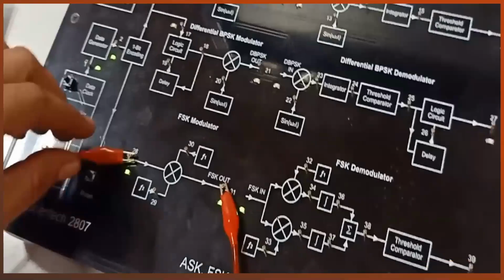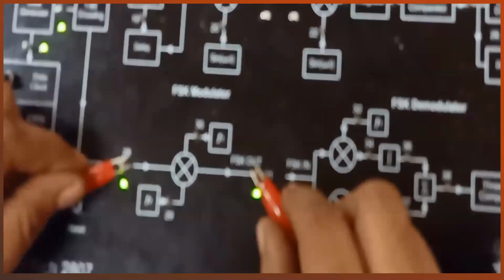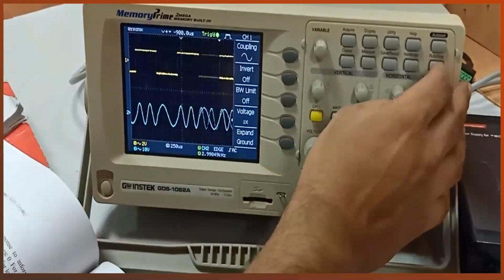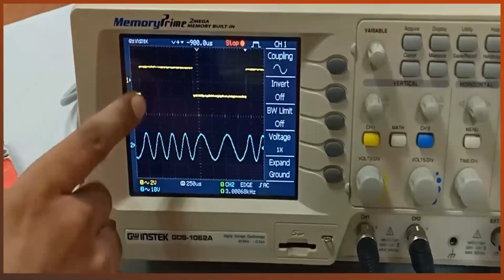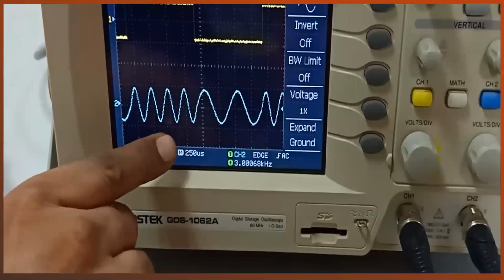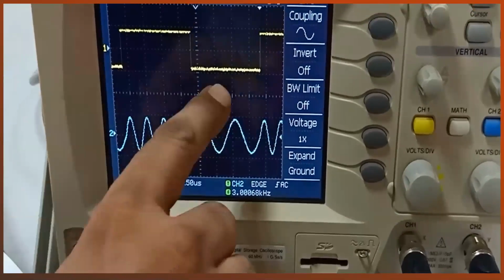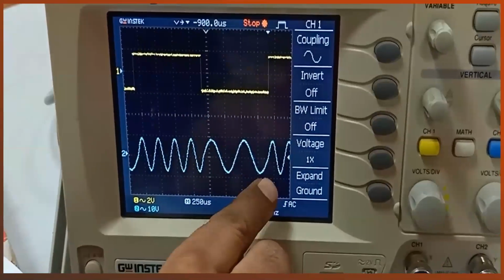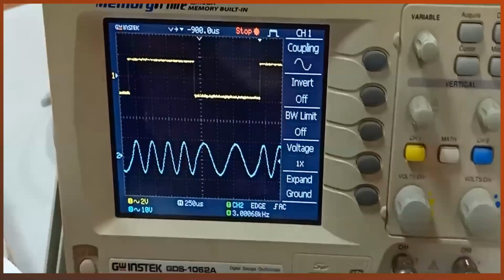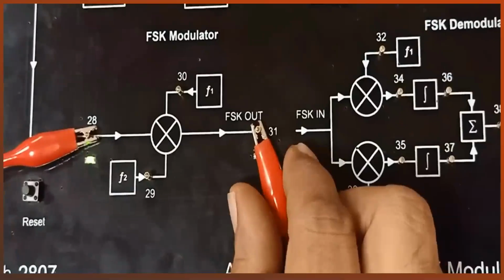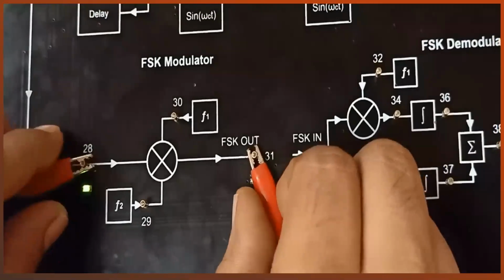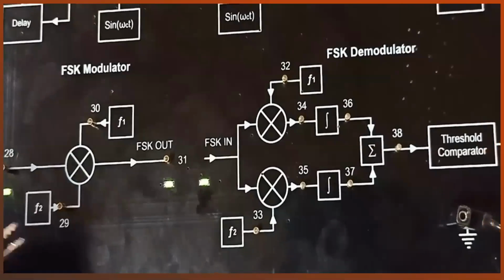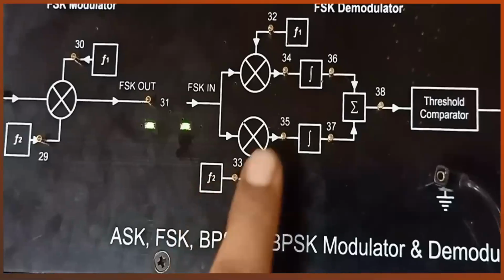So come to the kit. This is the FSK modulator, and here you can observe that for a higher bit we have one frequency f1, and for lower we have a different frequency component. So this is the FSK output. Similarly, at the demodulator side, we are using frequency components for demodulation.